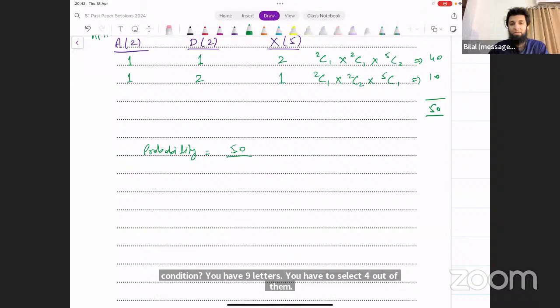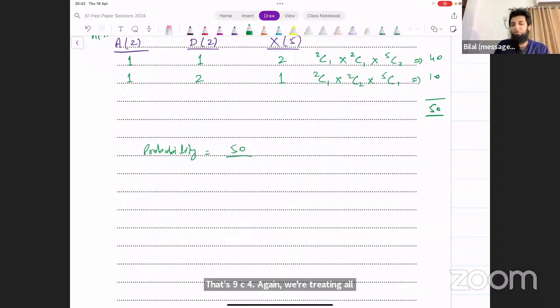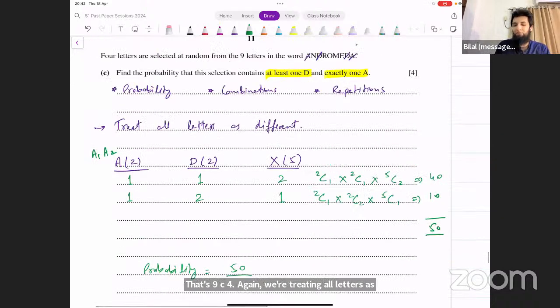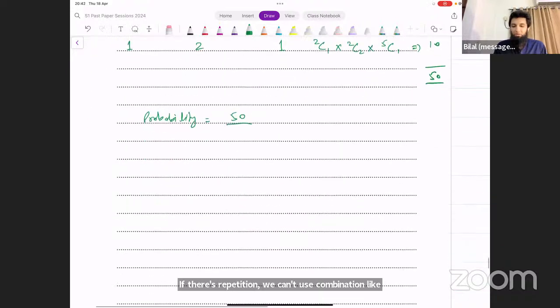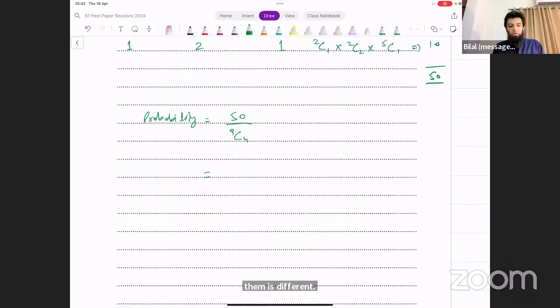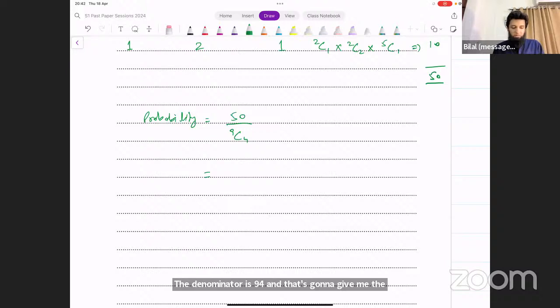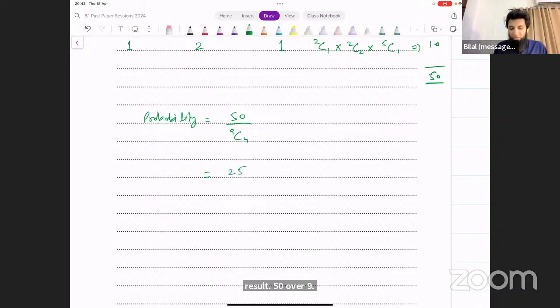Again, we're treating all letters as different, so we can just do 9C4. Otherwise, if there's repetition, we can't use combination like that generally, right? But since we are treating all of them as different, the denominator is 9C4, and that's going to give you the result 50 over 9C4, and that gives you 25 over 63. And that's the probability that you've got.